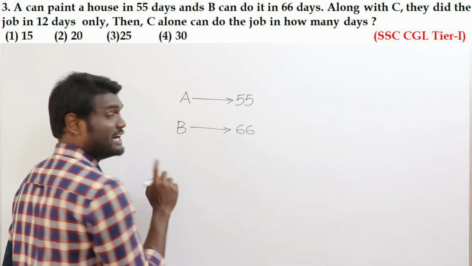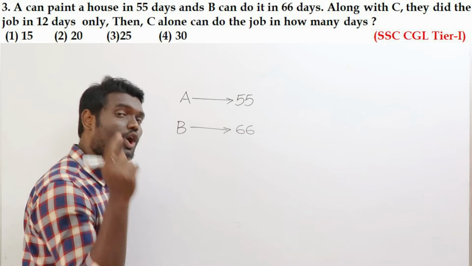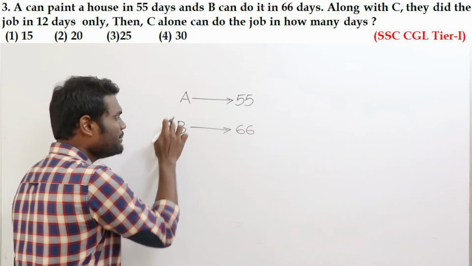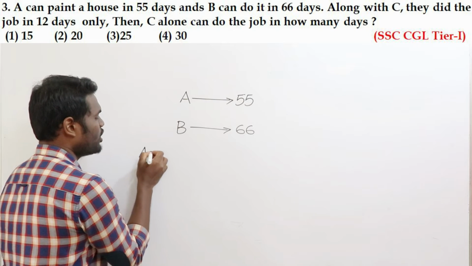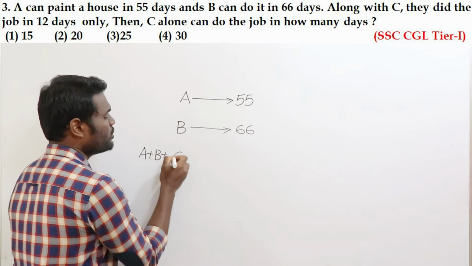Now, it is not about C. Read the question clearly. Along with C. Along with C means A and B are going to work with C. That is A, B, C together.